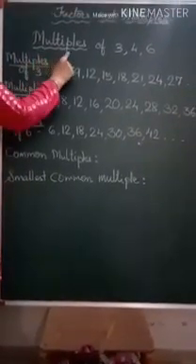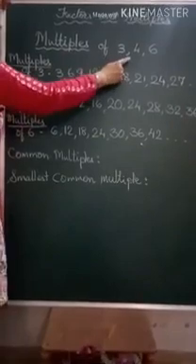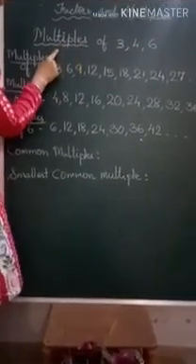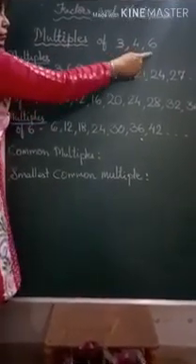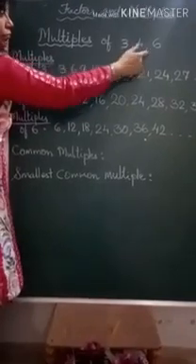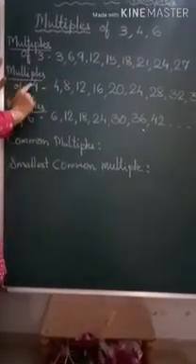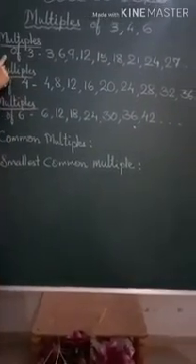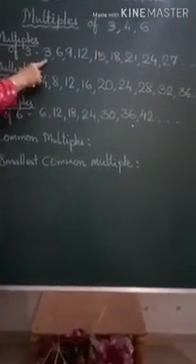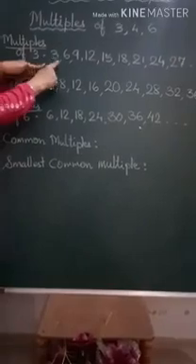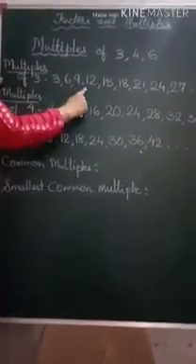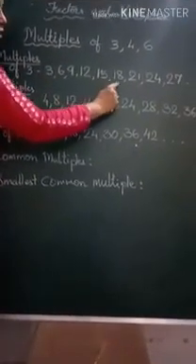Now we can see the multiples of 3 numbers. So first we'll find the multiples of 3, 4 and 6 each one, and then we'll find their common multiples and what is the smallest out of all the common multiples. So first we'll write the multiples of 3. That is all the numbers which come in the table of 3. 3 ones are 3, 3 twos are 6, 3 threes are 9, 3 fours are 12, like that.